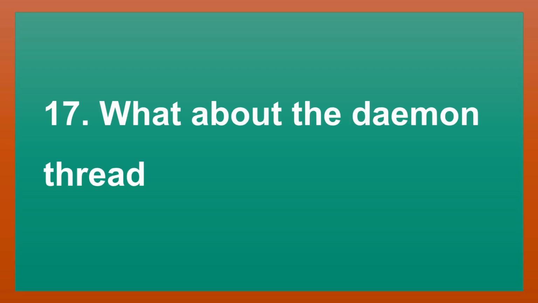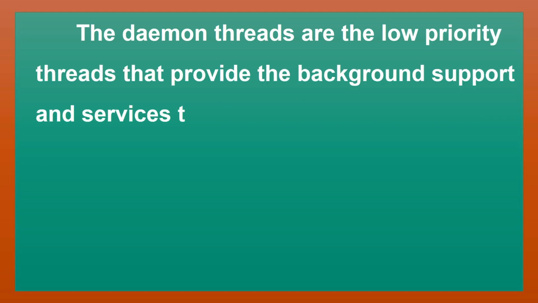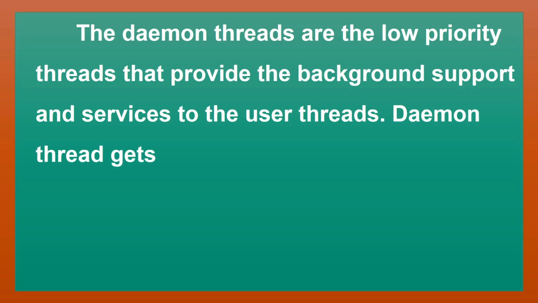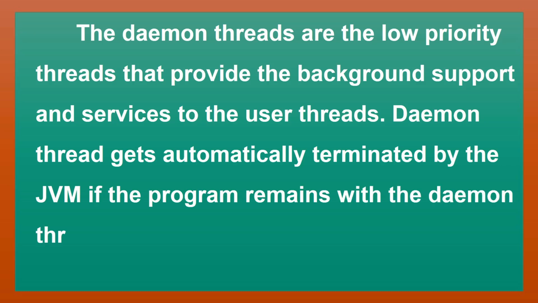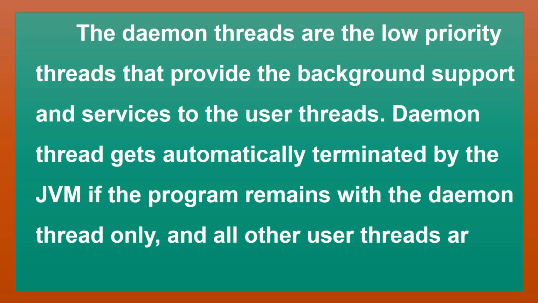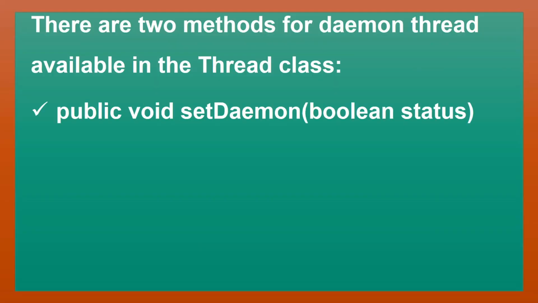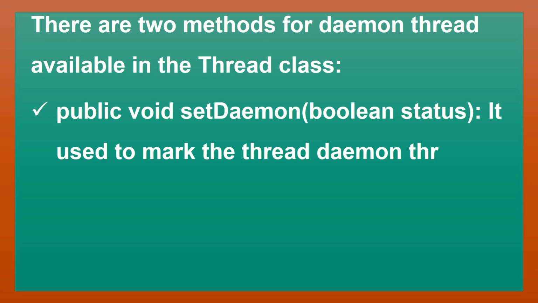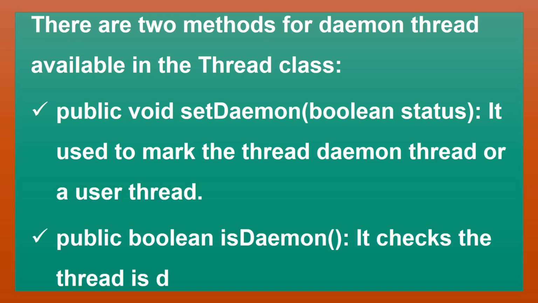What about daemon threads? The daemon threads are low-priority threads that provide background support and services to the user threads. A daemon thread gets automatically terminated by the JVM if the program remains with only daemon threads, and all other user threads have ended or died. There are two methods for daemon threads available in the Thread class. public void setDaemon(boolean status) is used to mark the thread as a daemon thread or a user thread. public boolean isDaemon() checks whether the thread is a daemon or not.